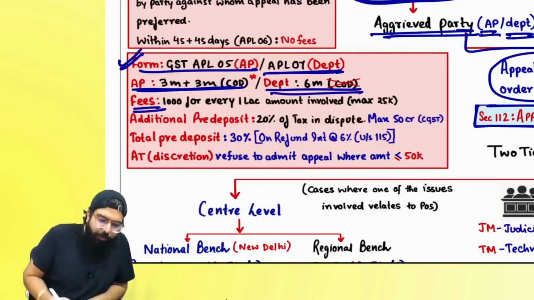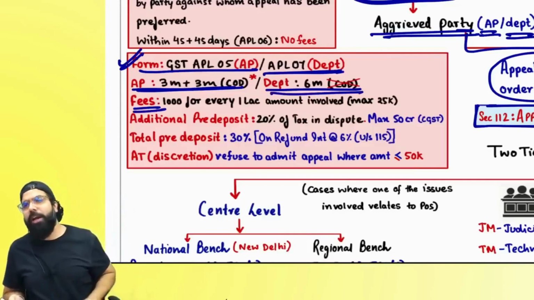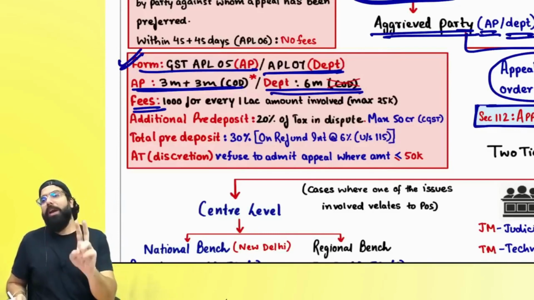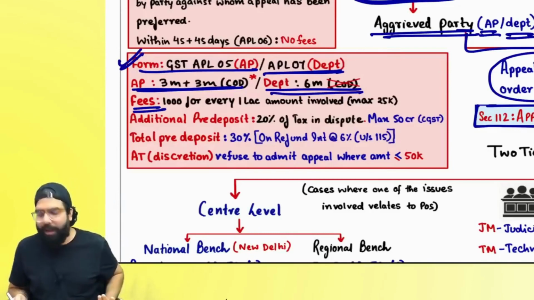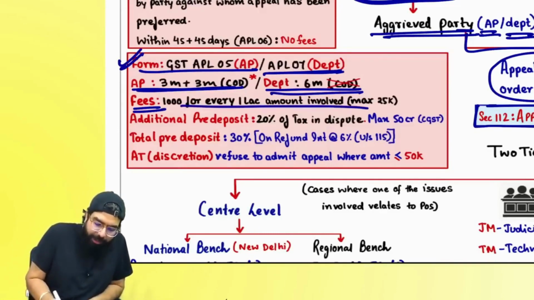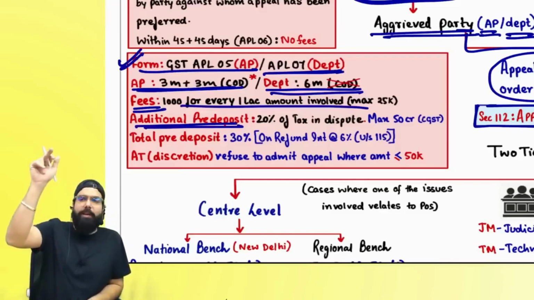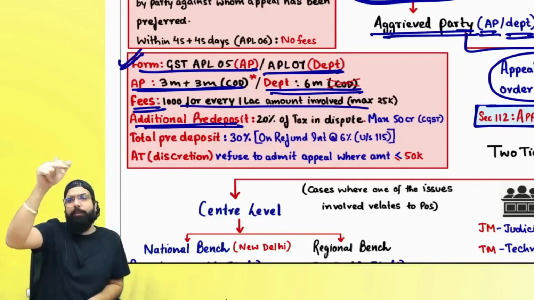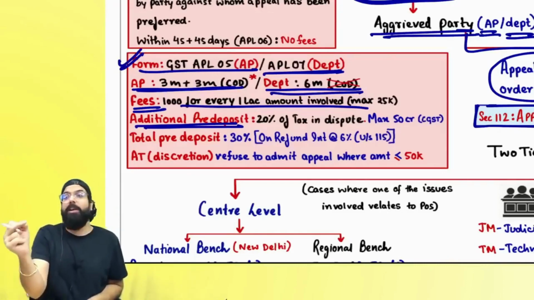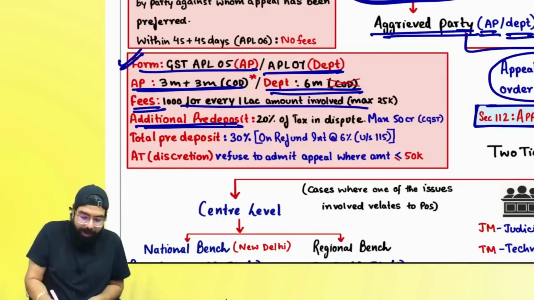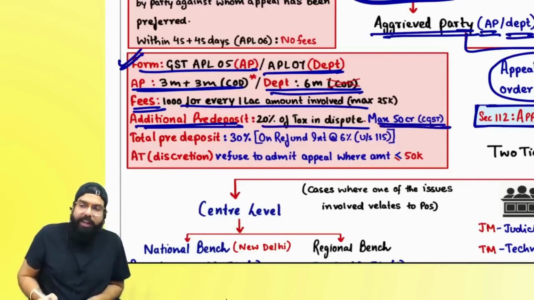Sir, how much is the fees for going for an appeal with the appellate authority? 1000 rupees for every 1 lakh involved, but the maximum is 25,000. Sir, do you have to give any pre-deposit? Always remember one thing. Earlier there was 10% pre-deposit of tax in dispute. Now additionally 20% of the tax in dispute has to be given as pre-deposit. Maximum is 50 crore under